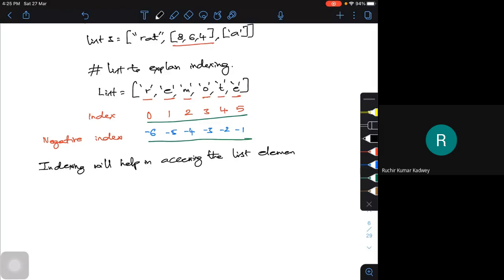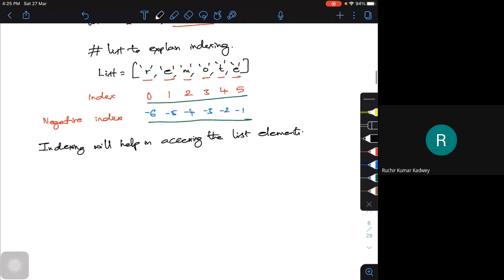What is accessing? It is so that I can pull out an item. Say, for example, you look at this list REMOTE. I want to work on the list within the square brackets. I have to do some operation with respect to M. I want to print only the M character.